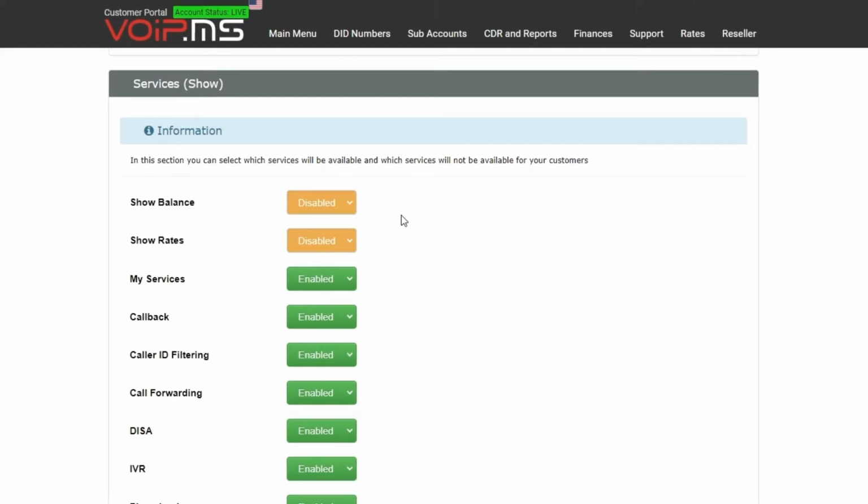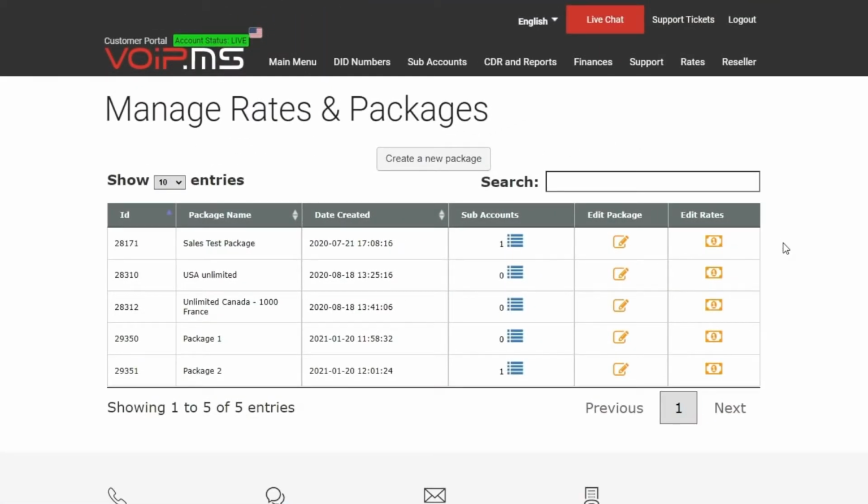Little tip here, if you manage the feature access with the package, you can withdraw all the money related options such as balance and rate. When these services are disabled, the client interface becomes a feature management interface more than a complete account. It can be useful if you are using your own payment and invoicing software, but you still want to give flexibility to your client.